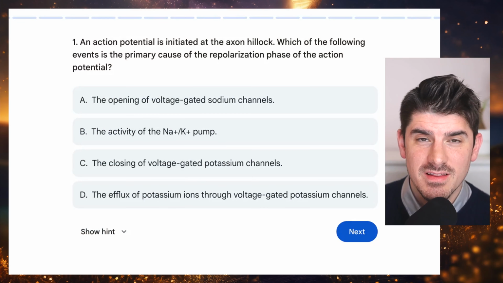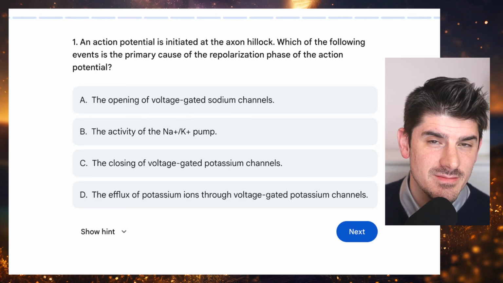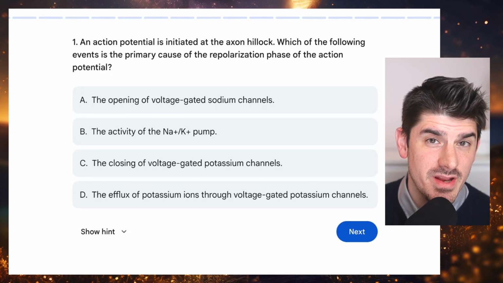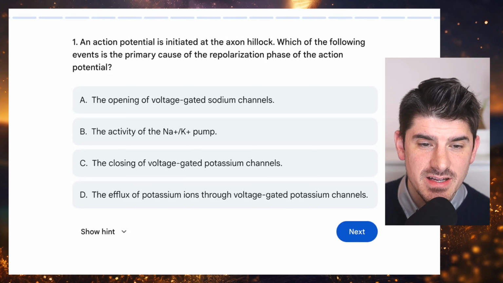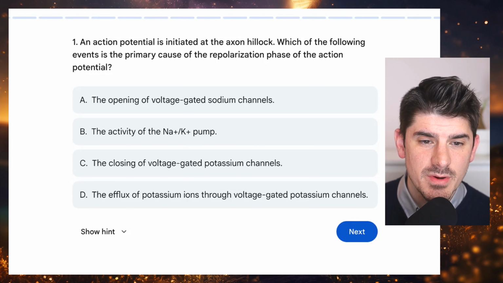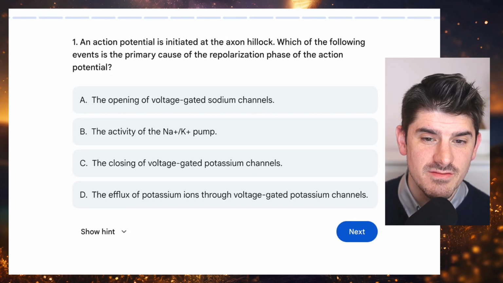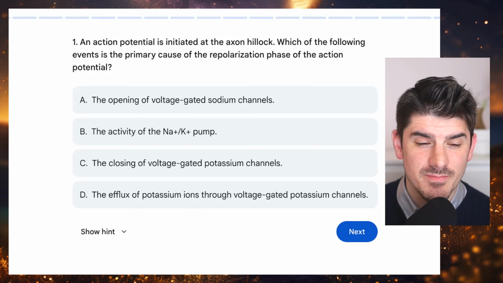Today we are doing the question set for the MCAT Biology section, Foundational Concept 3. An action potential is initiated at the axon hillock. Which of the following events is the primary cause of the repolarization phase of the action potential?